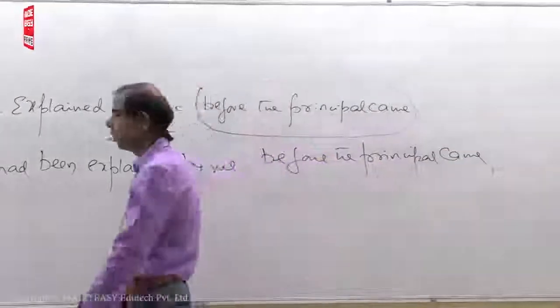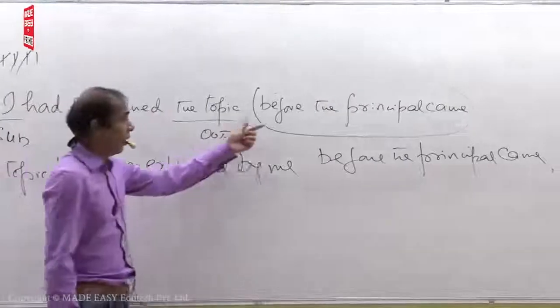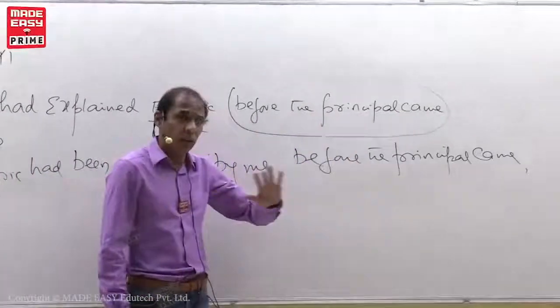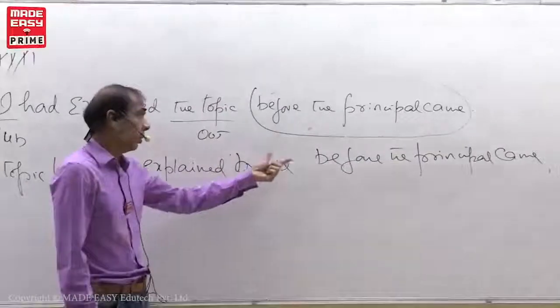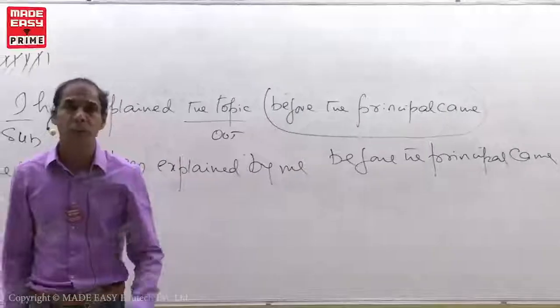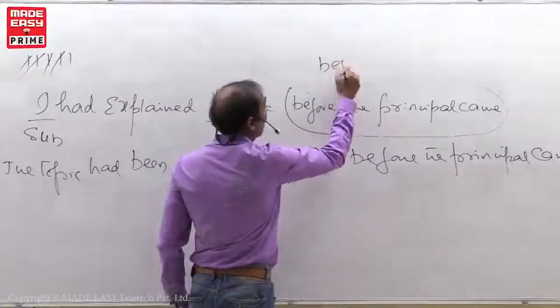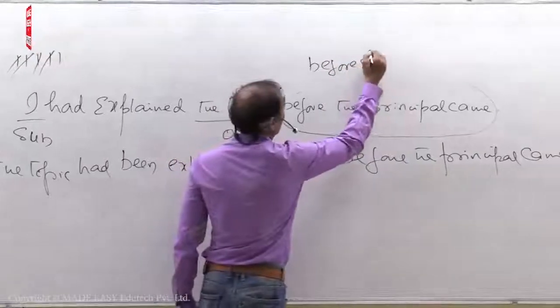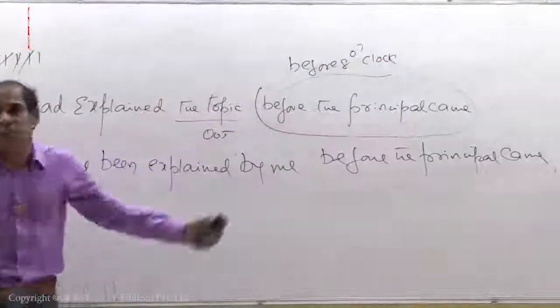If a general sentence is given, don't consider it. You can write the general sentence after by plus subject. Only a general sentence. Suppose the sentence is like this, before 8 o'clock, then this is not a general sentence.